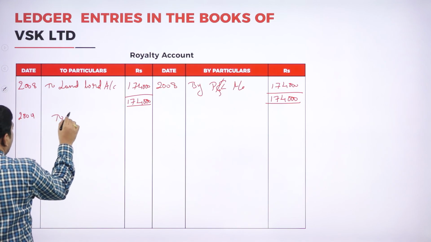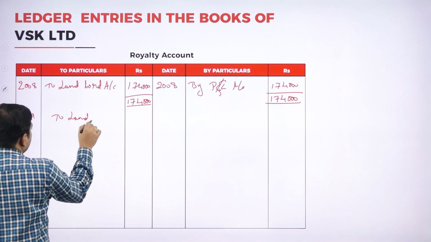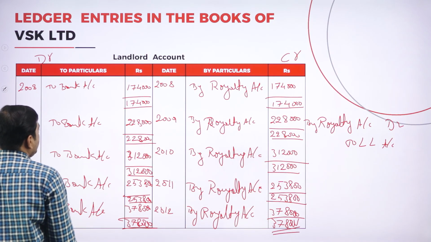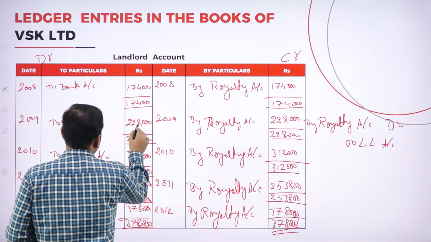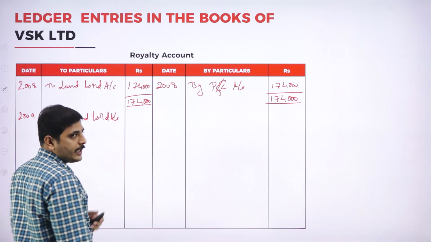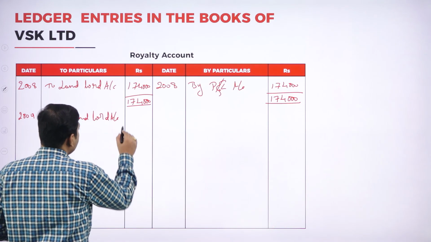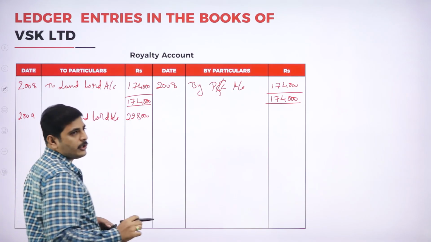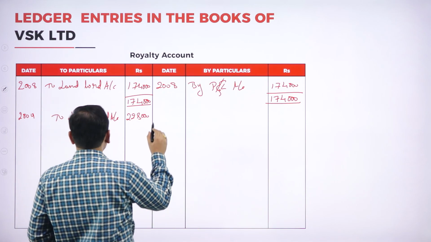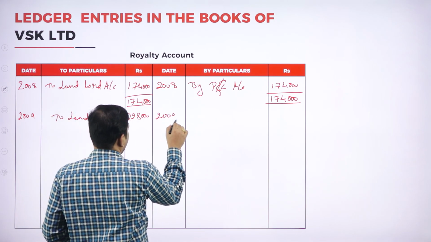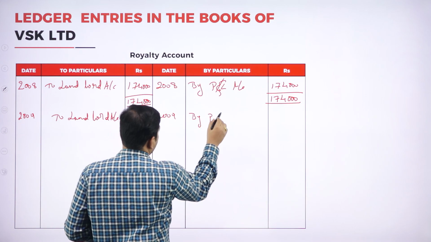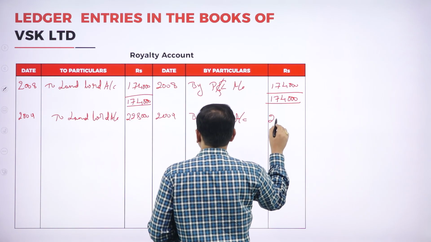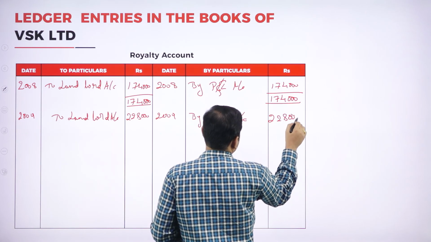Again to landlord account. So what is the second year amount? 2,28,000. Again it should be transferred to profit and loss account, 2009 by profit and loss account, 2,28,000.